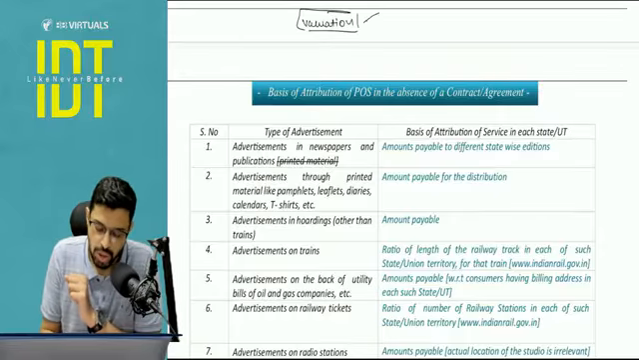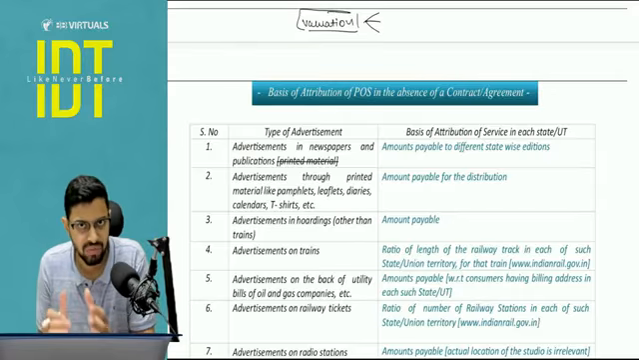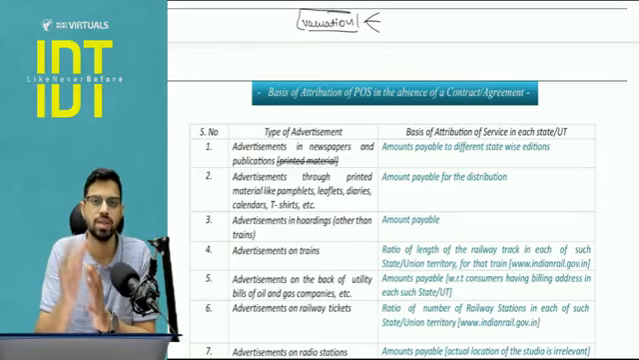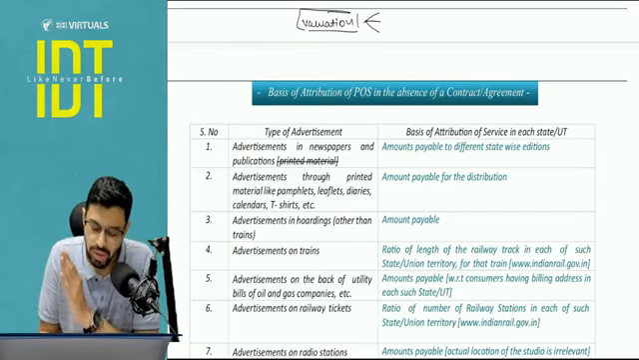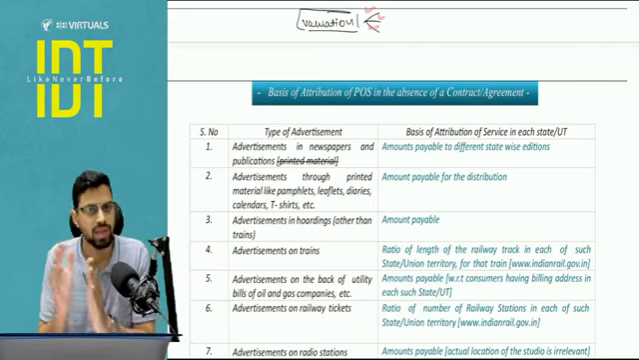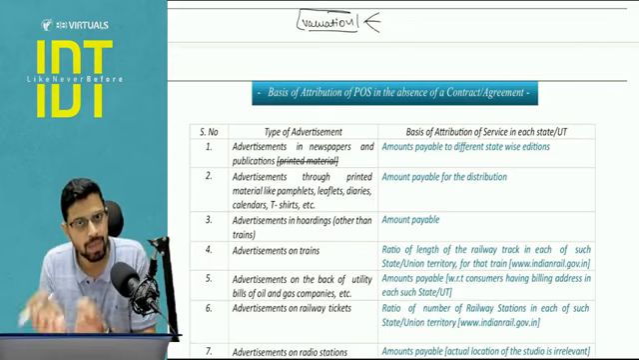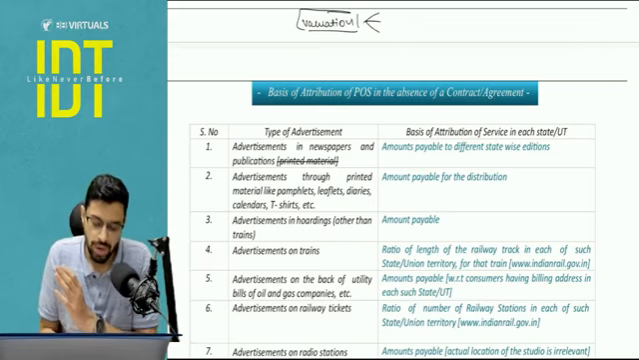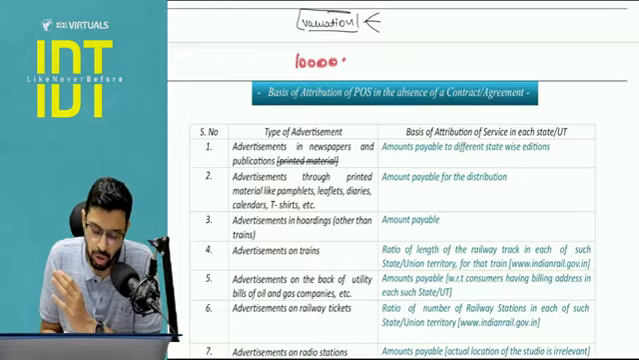So this valuation has to be divided into different states. Why different states? Because each state wants its own share of revenue. So this bifurcation will take place in different states. Now what will be the basis of the bifurcation? Let's say my total value is 1 lakh. Now I want to divide that 1 lakh into states A, B, C, D.